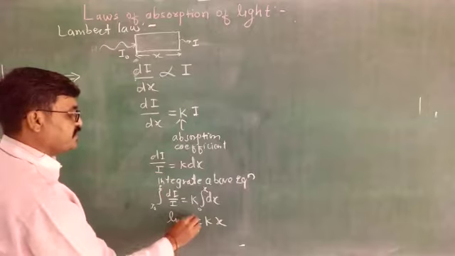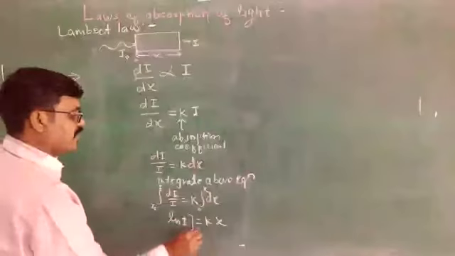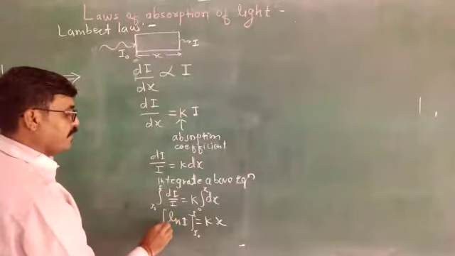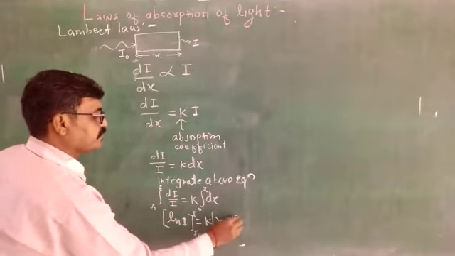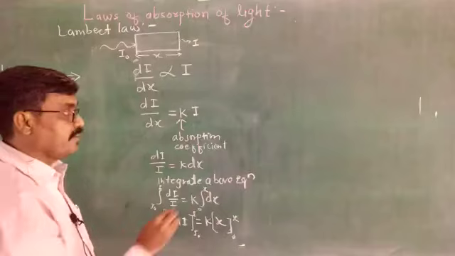Now after putting these limits, it becomes I0 to I and 0 to x. Okay.